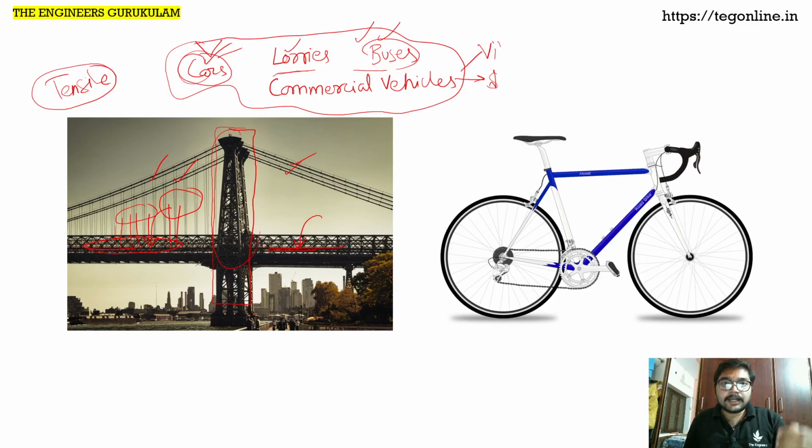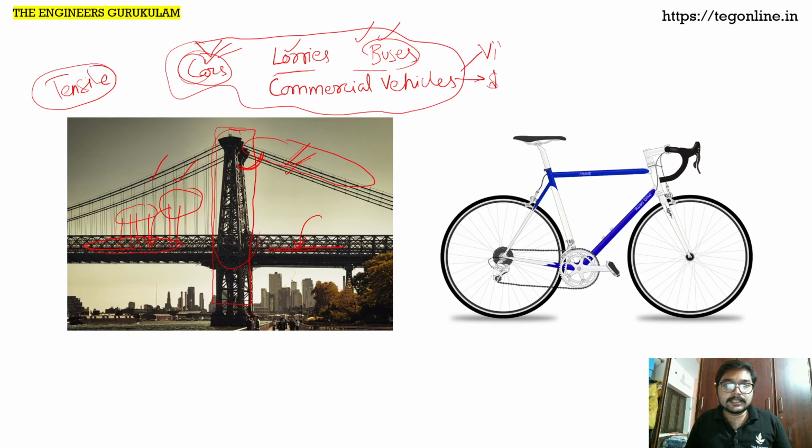When we break it down to simpler ones, we come down to component level. We have to design this cable separately. Once we understand what kind of loads are going to act on this cable, we have to decide its diameter, its length, and at what angle we should tie it to the tower, etc. Such design things start from the basic elements. That basic is given to us by strength of materials.